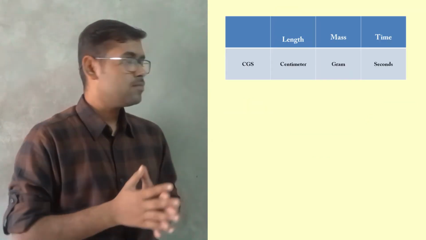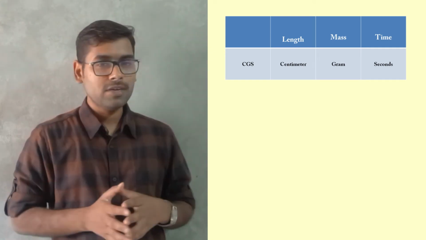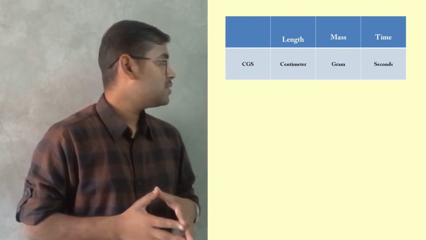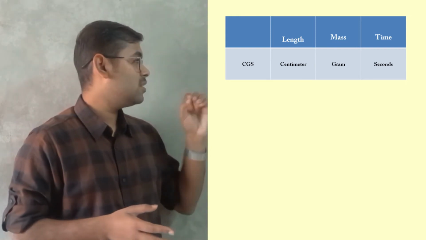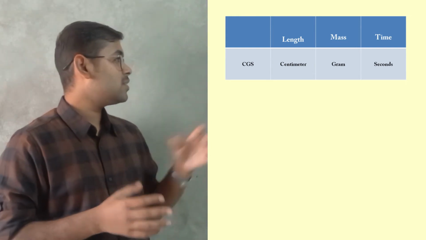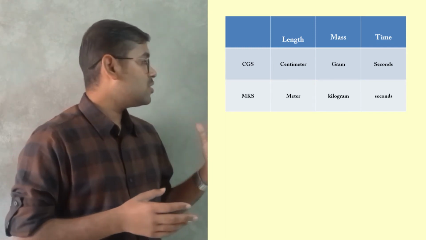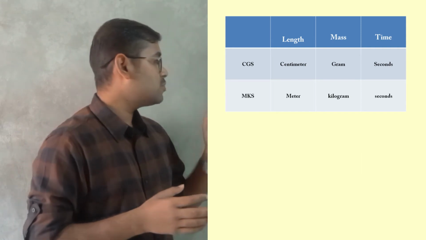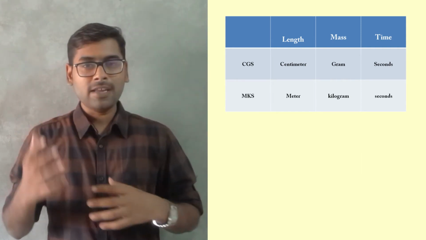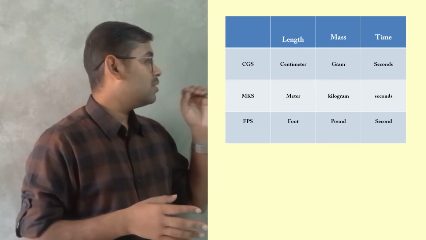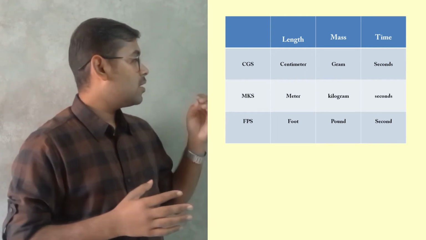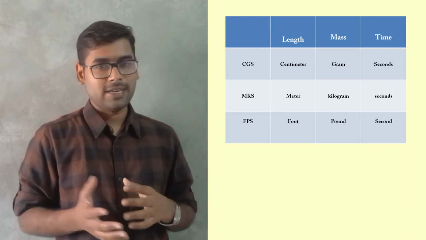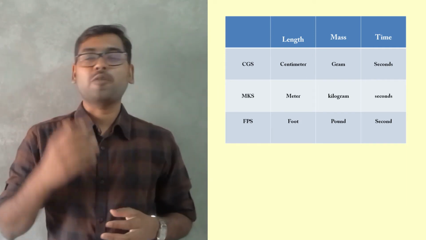In CGS system, length is measured in centimeters, mass is measured in grams and time is measured in seconds, hence the name CGS. Similarly, in MKS system, length is measured in meters, mass is measured in kilograms and time is measured in seconds. And finally, in FPS system, the length is measured in foot and mass is measured in pounds and time is measured in seconds. Guys, this is about systems from the past.